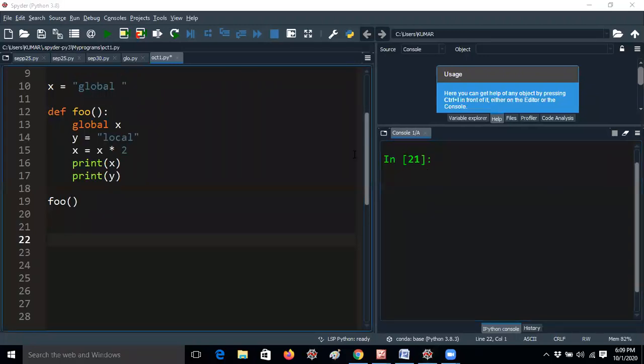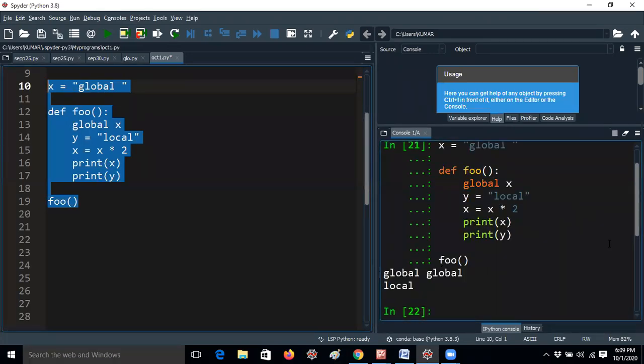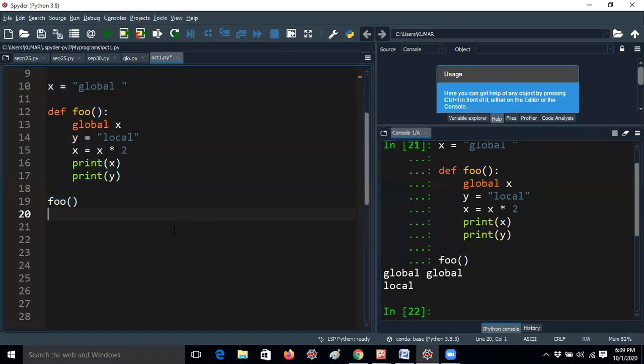Okay, listen guys, now I am running the program. I am getting global 2 times and local 1 time. This is the example for comparing global and local. First of all, the x value here I'm taking global, it's a value only. Now foo, that means I'm calling the function, it is getting into the function body, global x. That means you have the right to change the x value, or you can multiply, or you can add, and you can do a lot of operations with this.